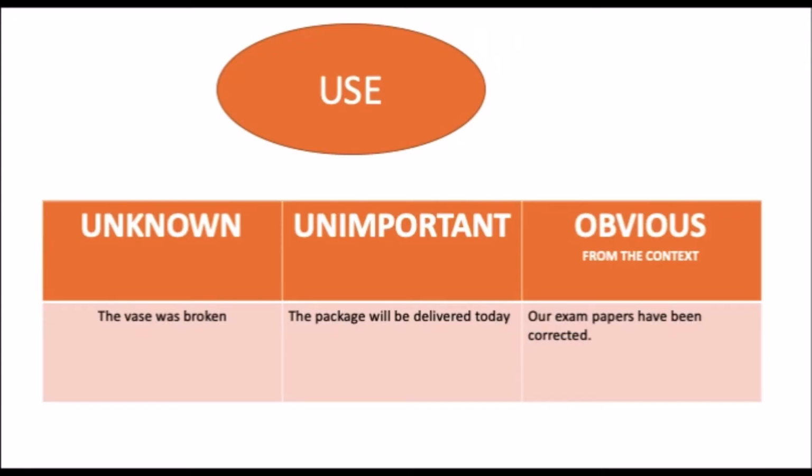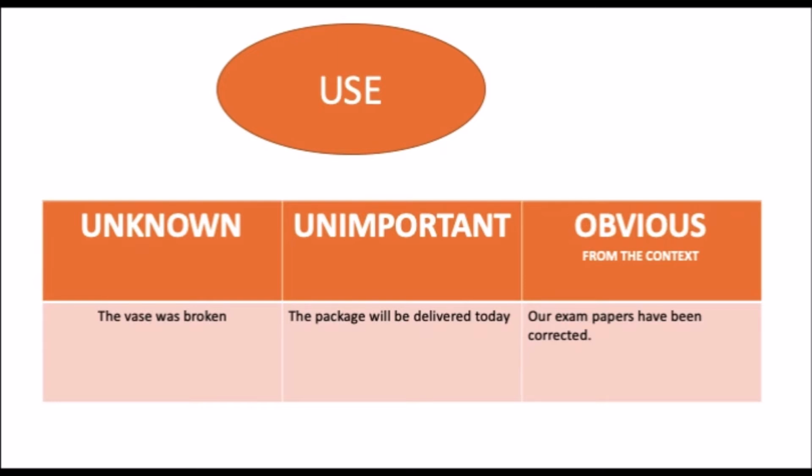We use the passive when the person or people doing the action is unknown, unimportant, or obvious from the context. The vase was broken. We don't know who broke it. The package will be delivered today. We don't know who will deliver it. Our exam papers have been corrected. It's obvious that the teacher has corrected our exam papers.